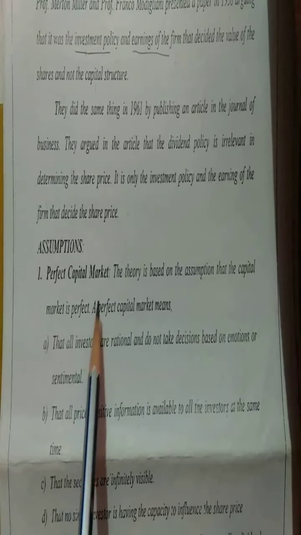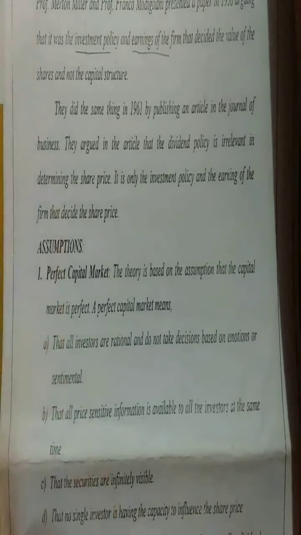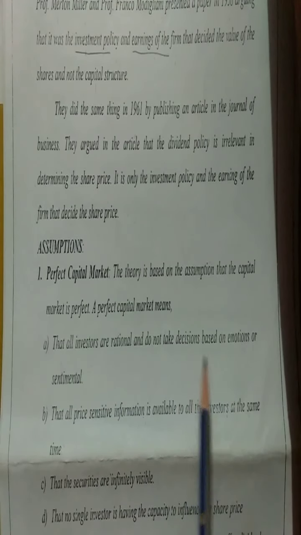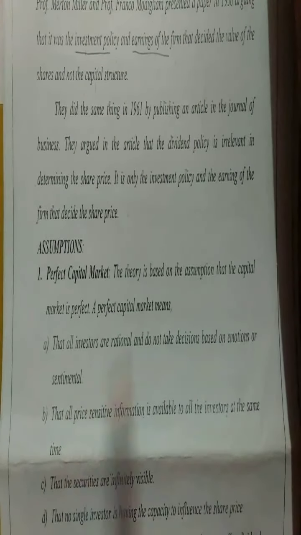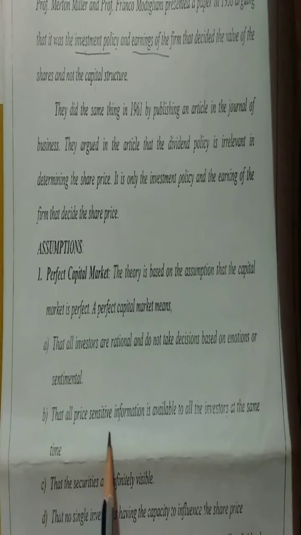Perfect capital market is the first assumption of the Miller-Modigliani dividend model. So we'll see what a perfect capital market means. All the investors are rational. They do not take decisions based on emotions. Emotions of the investors will not affect their investing decisions. The second point is that all price-sensitive information is available to all the investors at the same time. So if there are any variations in the price, that information is available to the investors at all times.